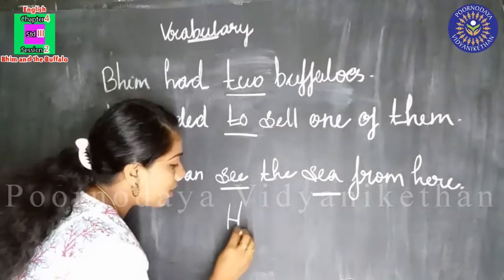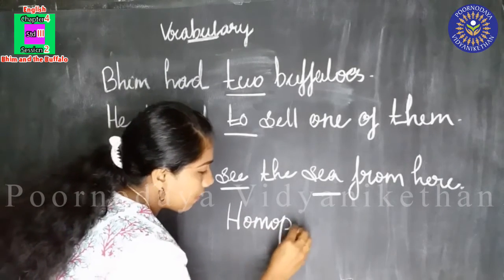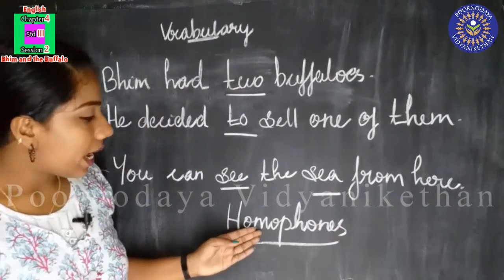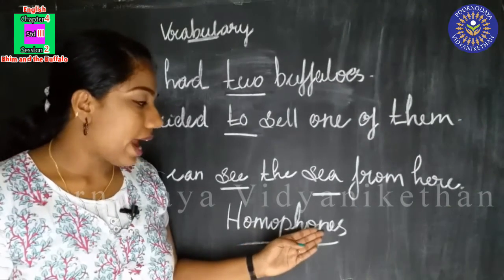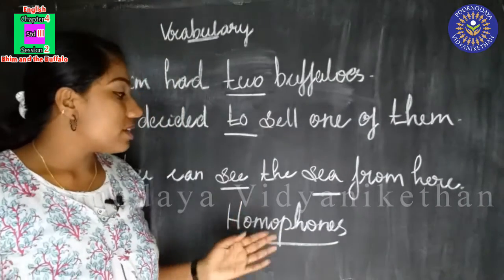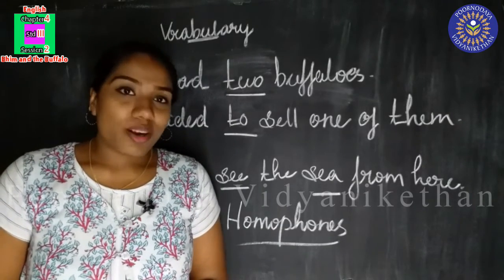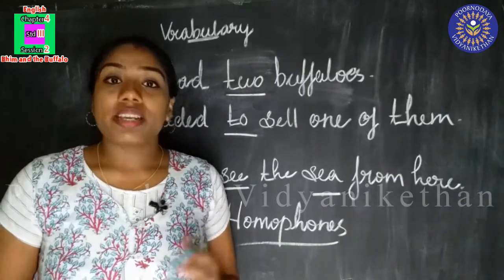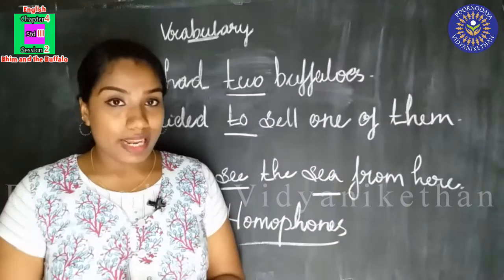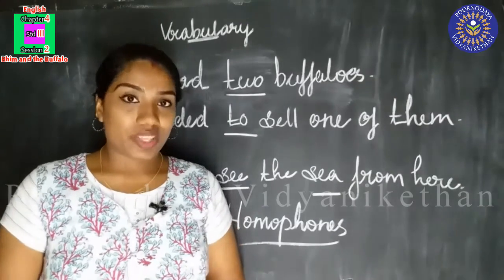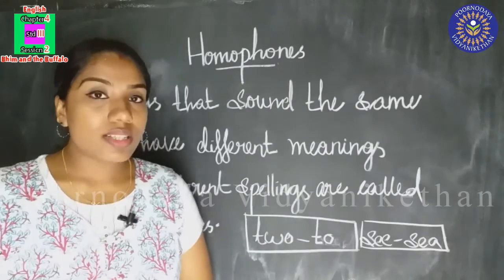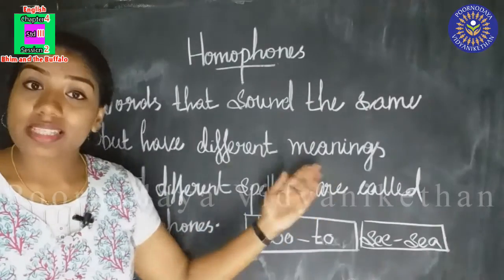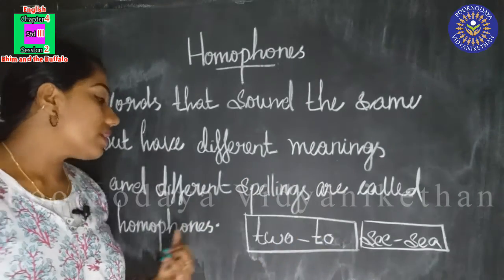These words are called homophones. Homophones. See the spelling? H-O-M-O-P-H-O-N-E-S. So these words are called homophones. So what are homophones? Homophones are words that have different meanings and different spellings, but the sound is same. Did you understand? So what are homophones? Words that sound the same but have different meanings and different spellings are called homophones.